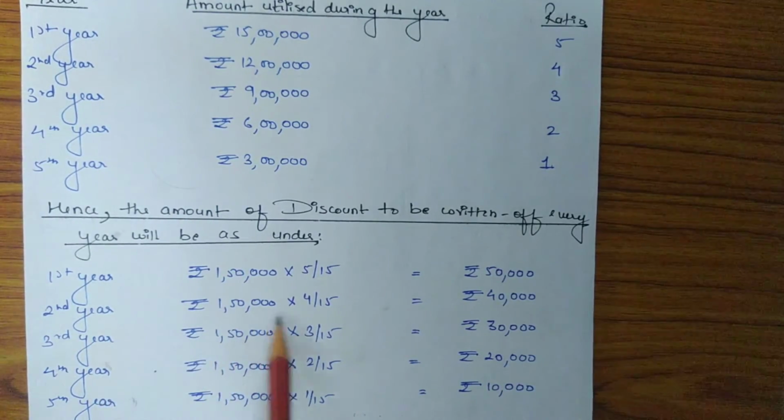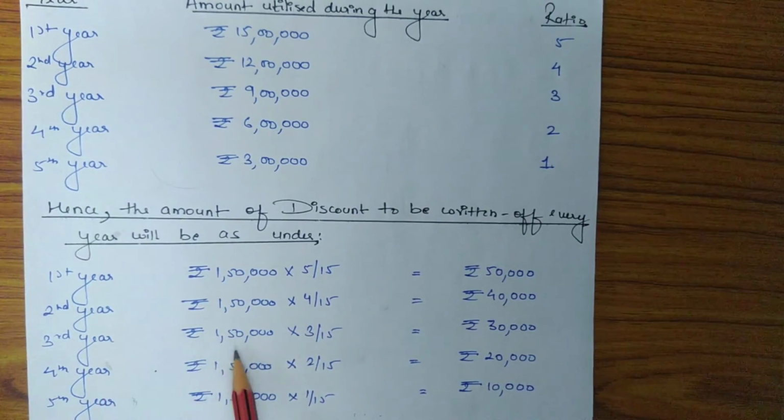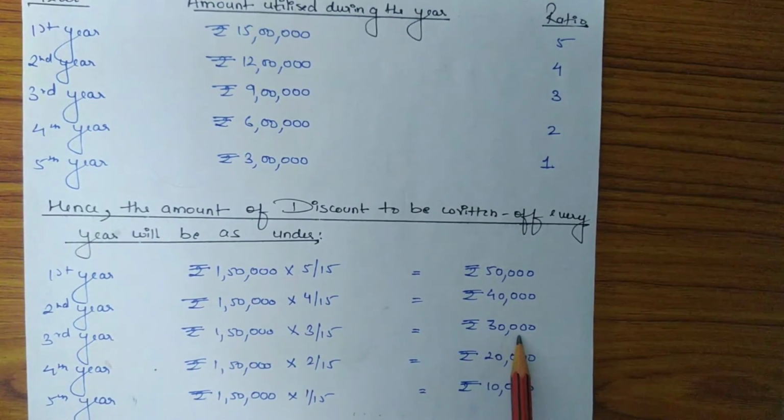Second year, 1,50,000 into 4 upon 15, which is 40,000. Third year is 1,50,000 into 3 divided by 15. Amount of discount will be 30,000. Fourth year, 1,50,000 into 2 divided by 15. Discount amount will be 20,000. And in the fifth year, 1,50,000 into 1 divided by 15, amount is 10,000. So 10,000 is the amount of discount in the fifth year.